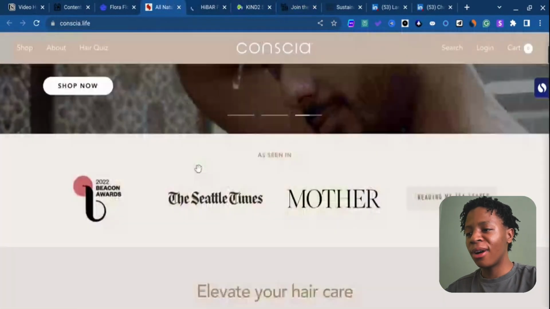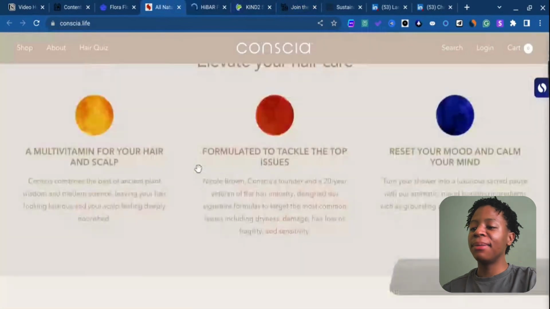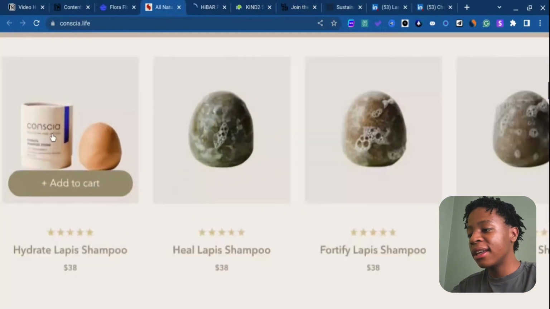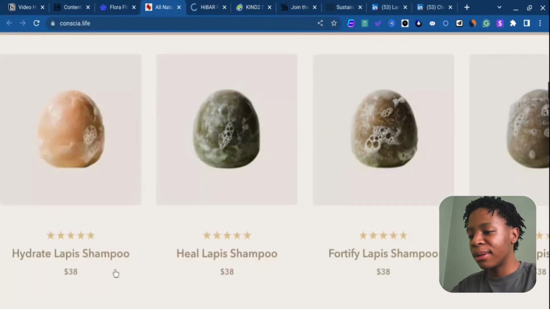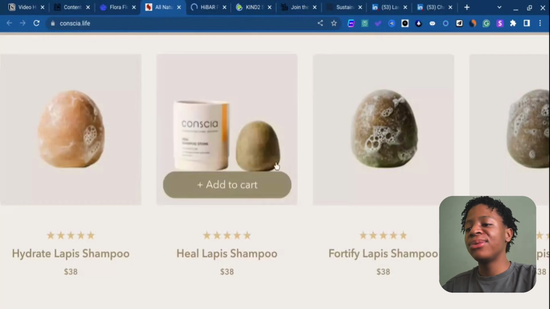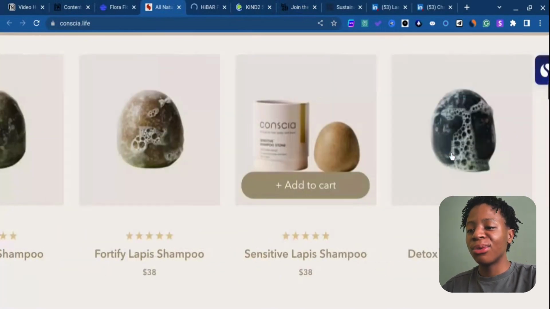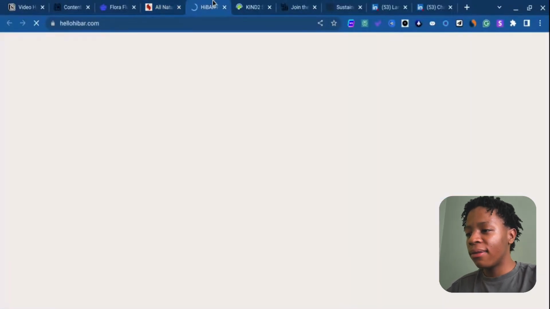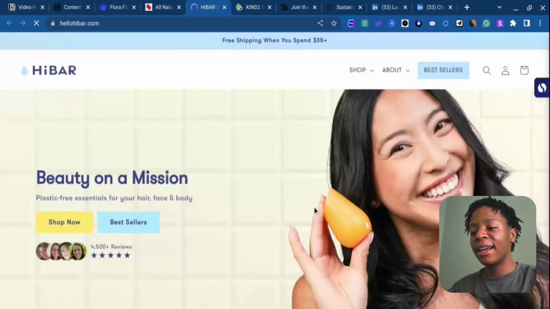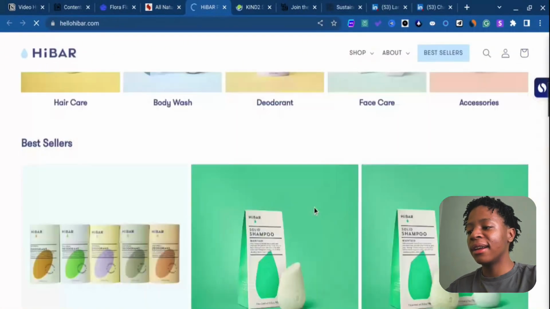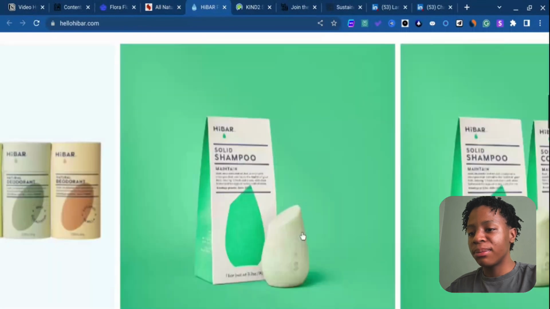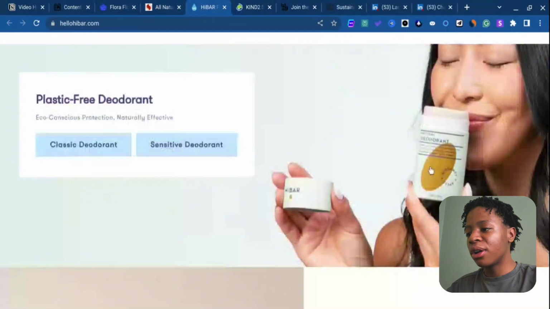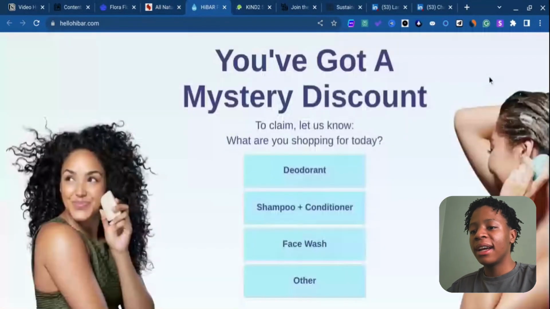And as you can see, I don't know how to pronounce this brand's name. As you can see, it basically lives up to the standard, because all of their products are actually soap bars. Whatever shampoo, then we have the health whatever shampoo, literally all simple soap bars, right? Then we have High Bar. It's literally in the name. They sell different soap bars, solid shampoo and conditioner, and the list generally just goes on, plastic free deodorant. But you kind of get the gist of it all.